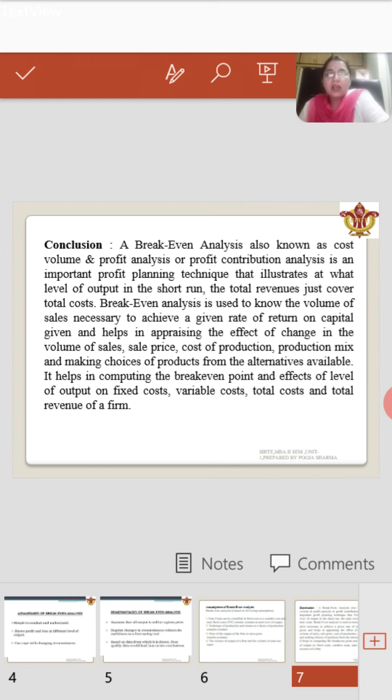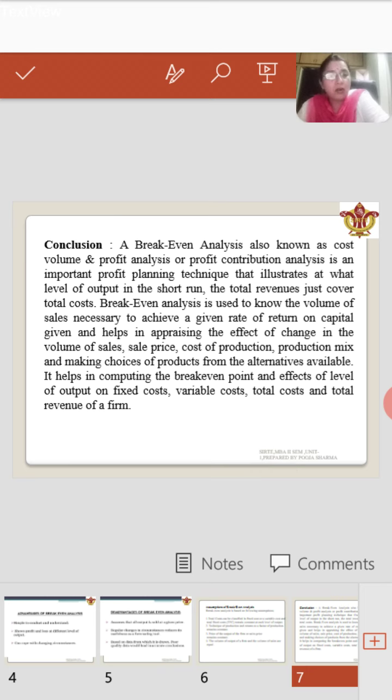So, the conclusion: break-even analysis also helps as a cost, volume, profit analysis. Profit contribution analysis is an important profit planning technique that illustrates at what level of output in the short run the total revenue just covers the total cost only. Actually, the break-even point helps in profit planning. It helps in making short-term planning only.